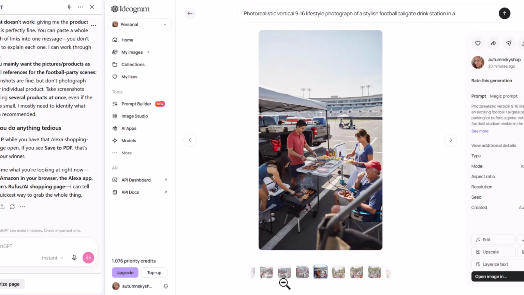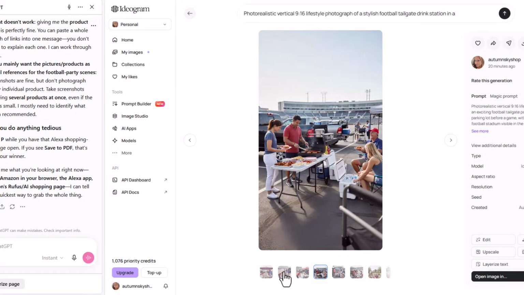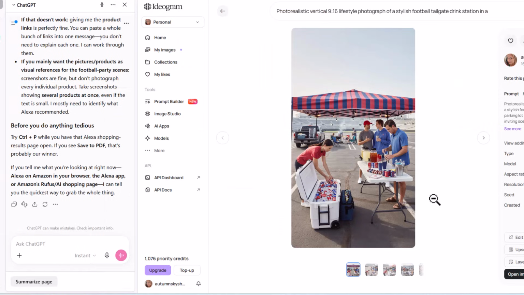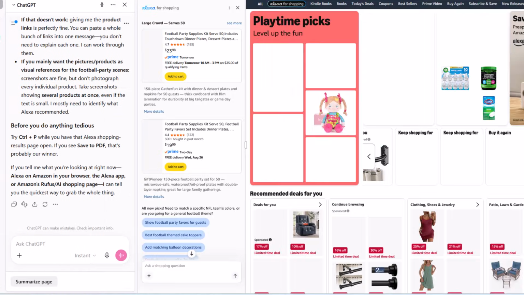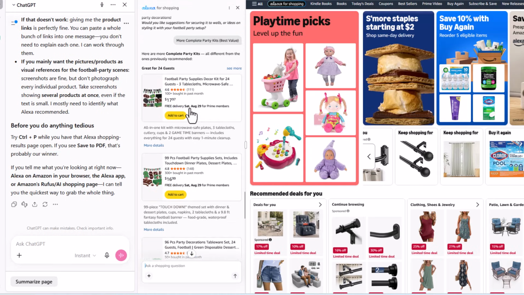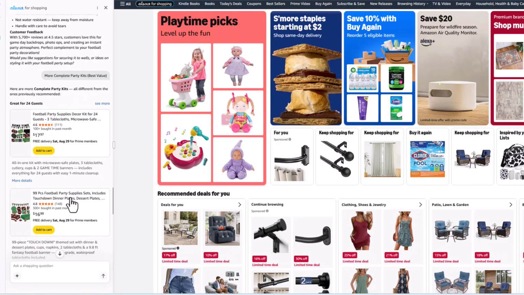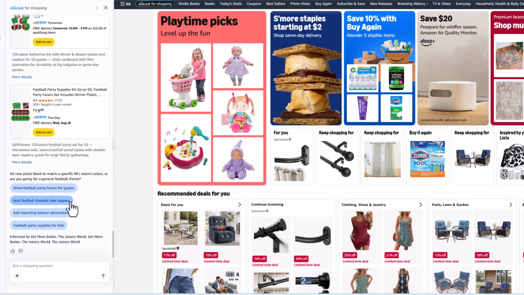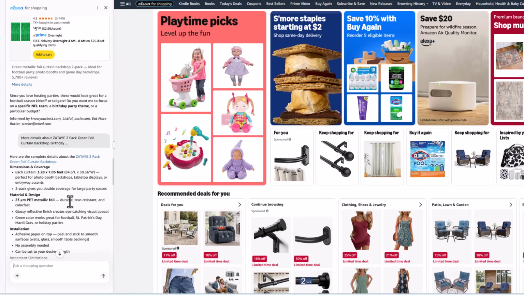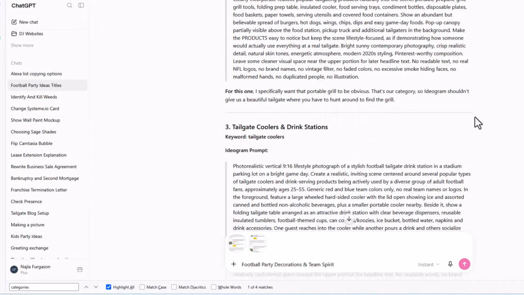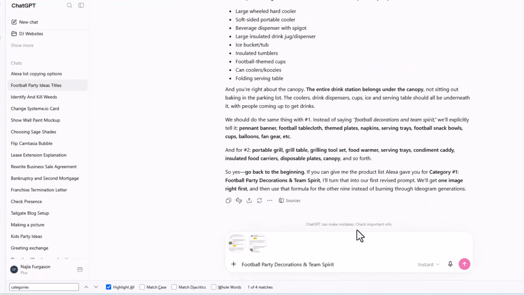And the whole point here is to kind of give people some really good ideas about what they can do. So what I decided to do in this case is I went back to our Amazon and I was talking over here to Alexa, and she has come up with different categories and different products. So I copied some of these, did some page copies, and I dragged them over to ChatGPT, and that's Herman.